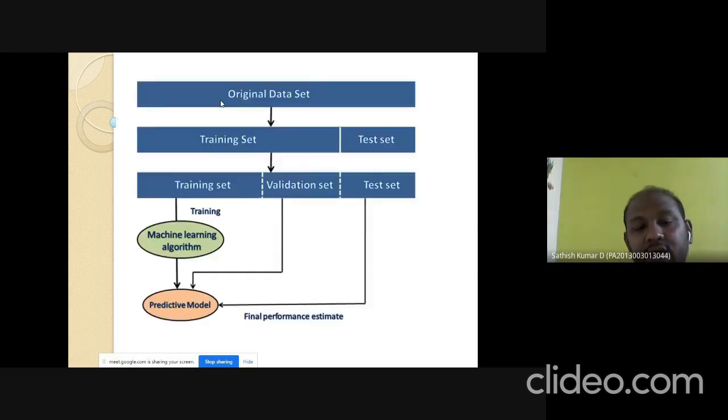Here, this diagram shows the data set procedures. First, the original data set. Then we are going to separate the data into a training set and a test set. Then the training set is given to the machine learning algorithm. Then a validation set is used to check the predictive model. If the predictive model exactly matches the test set, we can assure that the particular predictive model is good. Otherwise, we can refine the model.